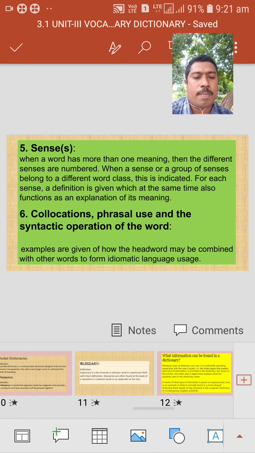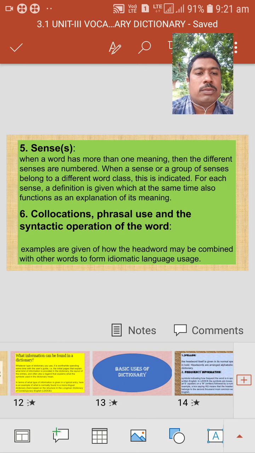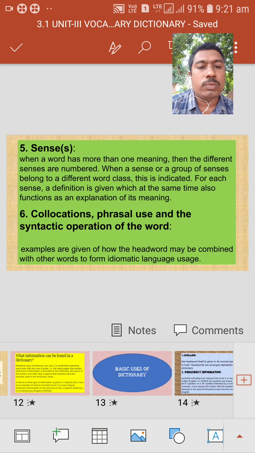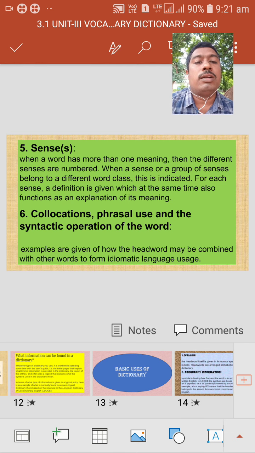So we have learned in this topic how to use the dictionary and what its uses are. The main purpose of the dictionary is to know something we don't know, especially vocabulary. By using the dictionary, there is scope to enhance our vocabulary also. If we frequently use the dictionary, we can easily learn a few words.